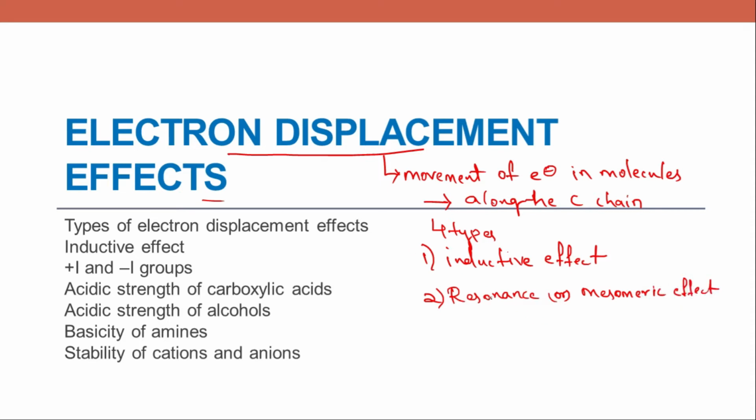Here resonance and mesomeric are slightly different from each other, but there are many similarities between these two that in many books these two are given as the same concept. So we will discuss these two things together in one video. And the third one is electromeric effect. And the fourth is hyperconjugation.